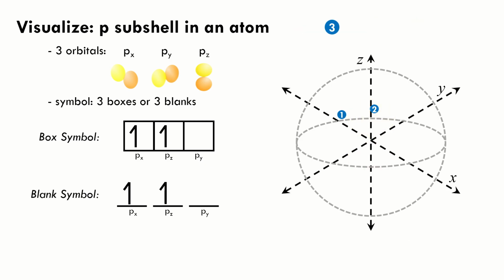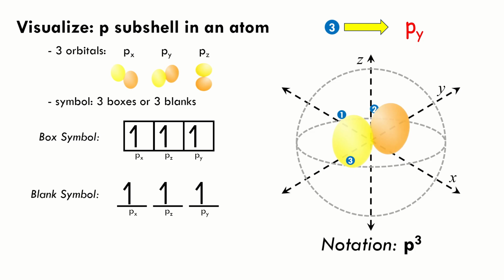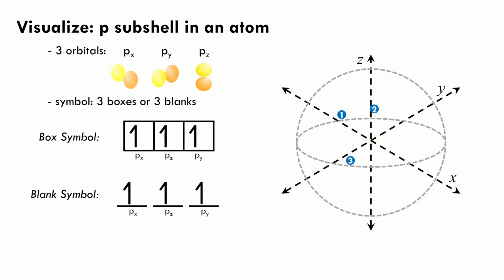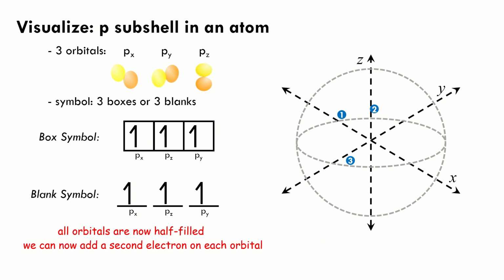Now let's deal with the third electron. In accordance with Hund's rule, we need to put an electron in the empty py orbital before we put a second electron in px and pz. We notate this as p3, or 3 electrons in the p subshell. Now that our p subshell is half full, with all orbitals having 1 electron each, we can now put a second electron in each of these orbitals.